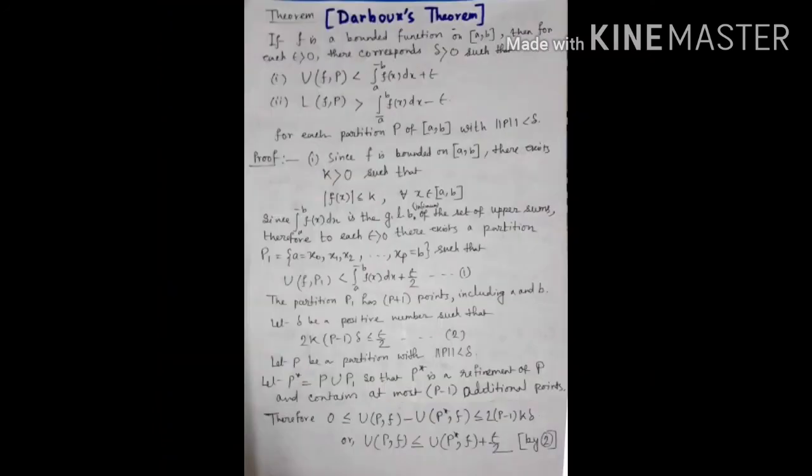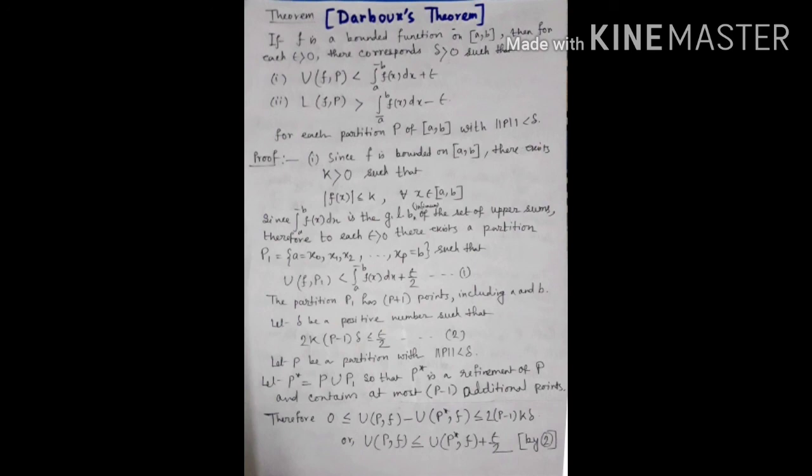Now, Darboux theorem. If f is a bounded function on [a, b], then for each epsilon greater than 0, there corresponds delta greater than 0 such that, number 1, U(P,f) is less than the upper integral from a to b of f(x) dx plus epsilon, and L(P,f) is greater than the lower integral from a to b of f(x) dx minus epsilon, for each partition P of [a, b] with norm of P less than delta.